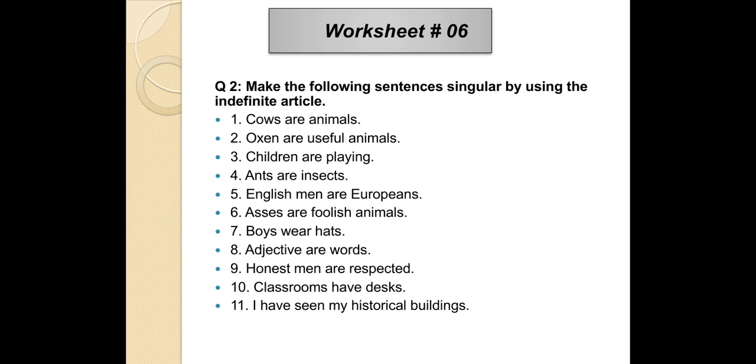It is in plural form. You will change it in singular form and you will write here cow is an animal. An is indefinite article and we did it. We changed this sentence in singular form and then we add indefinite article there. You will do other sentences like this.